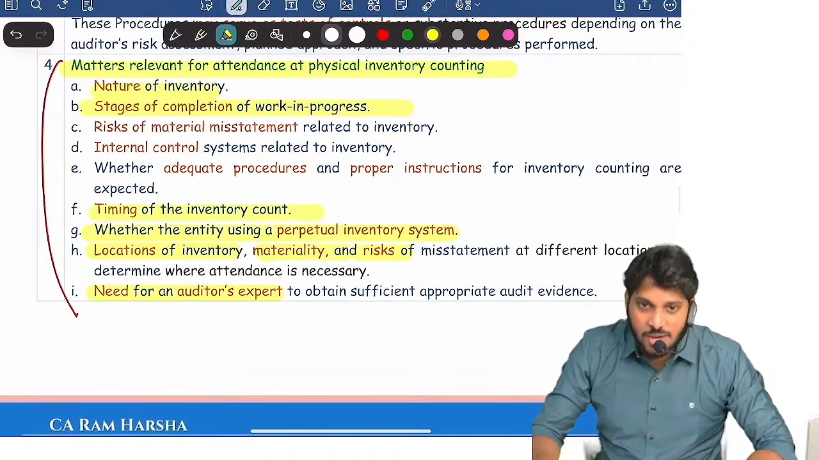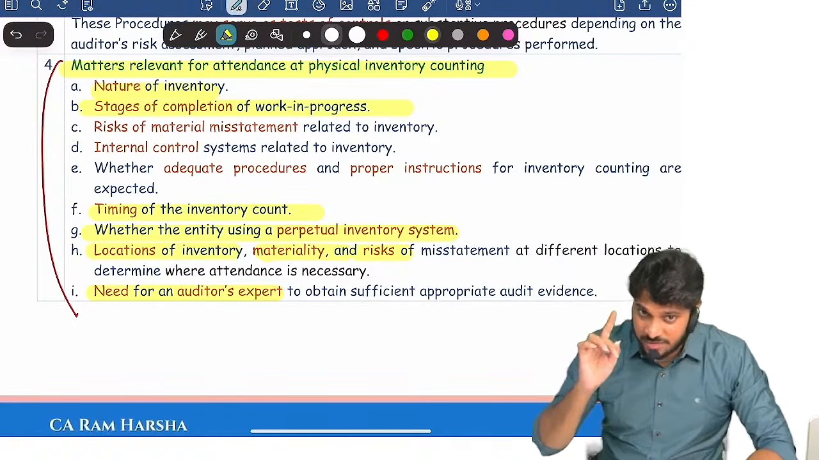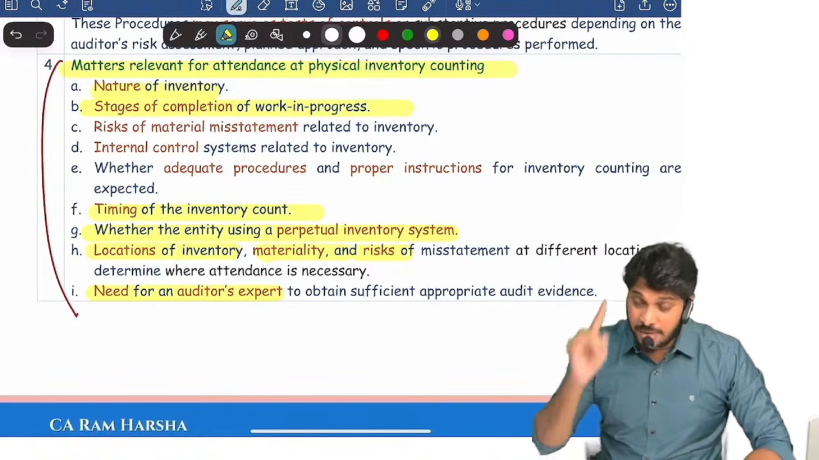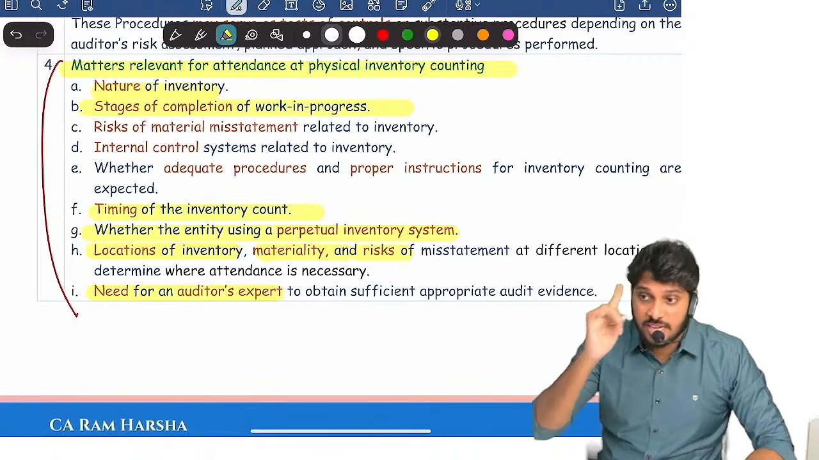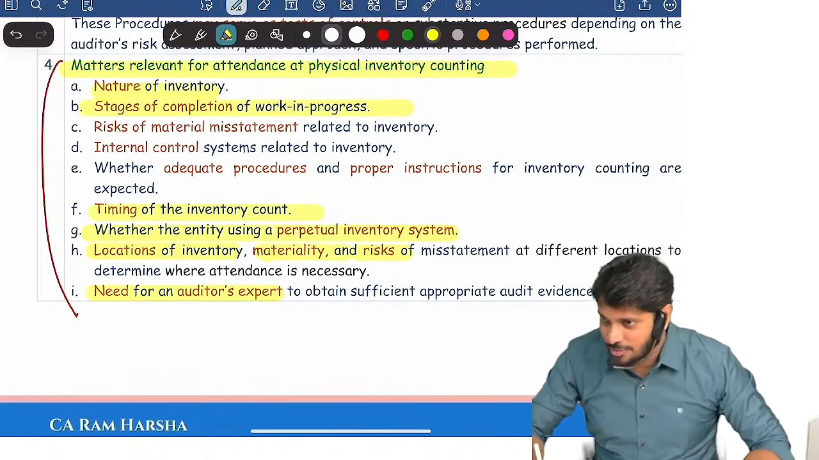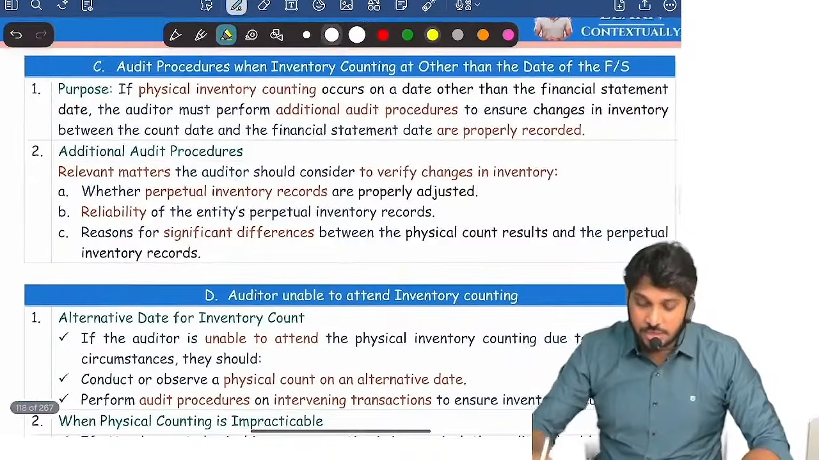That's it. And when they are counting it, timing. If they are maintaining a perpetual inventory system, they can do it whenever they want. But if it's a periodical system, timing is most important. They should count on 31st March compulsorily. Are you clear? These are the points which the auditor will take into account.